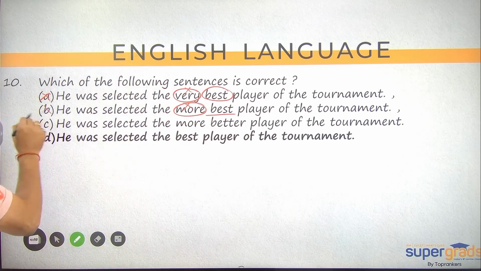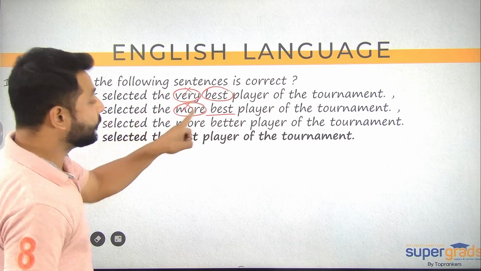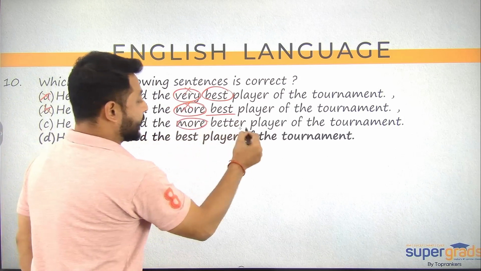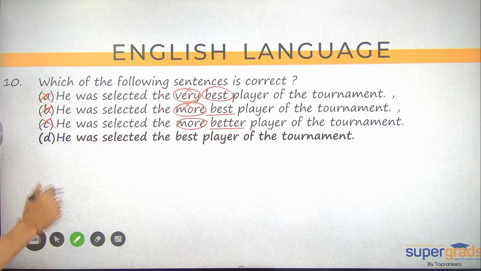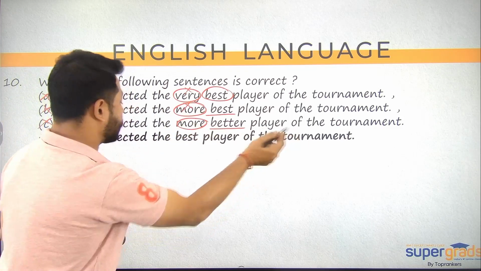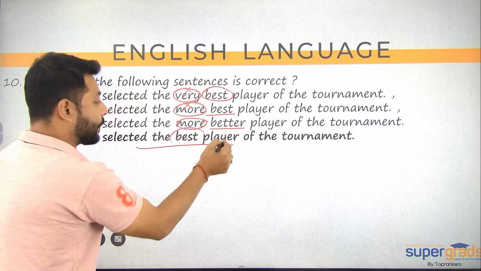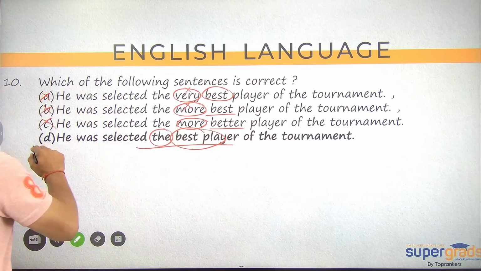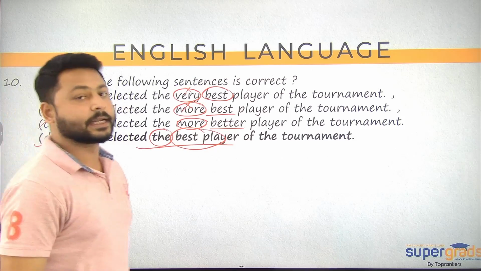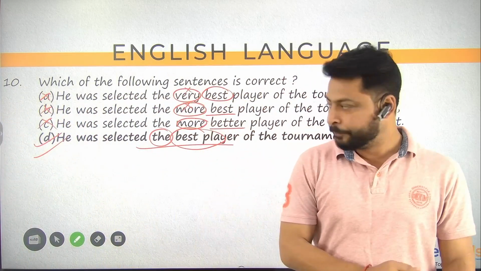So B, Bombay, eliminated. C, he was selected the more better. Now again, you're doing the same thing. More better, right? Two comparisons together, eliminated. He was selected the best player of the tournament. So this is correct. If it is the superlative degree of an adjective, the definite article the precedes it. And this is going to be the correct answer option for question number 10.